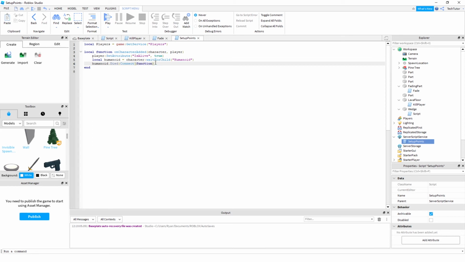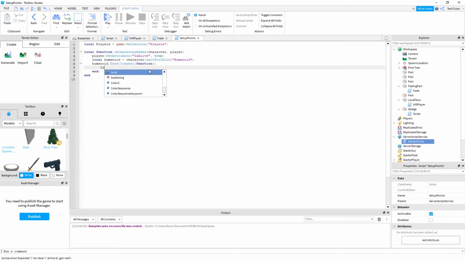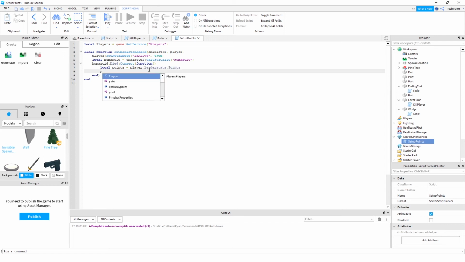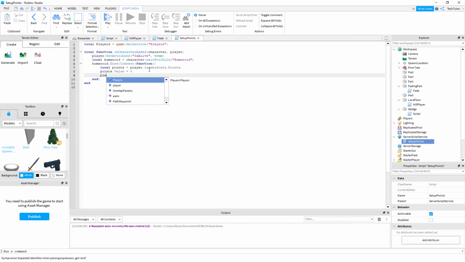To add a function within here, you're just going to do it like this. And then inside the function, we will say that their points equal the player dot leader stats dot points. And you will also set the points value equal to 0 because they've died, so you want to reset their points.